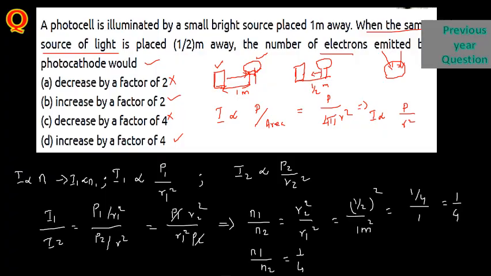What they are asking here is the number of photoelectrons emitted as the distance changes. Once you change the distance, this is n1 and this is n2. Here you are not going to increase, you are going to decrease. From this, n2 is equal to 4 times n1. So that factor can be increased by 4 times. So answer here is